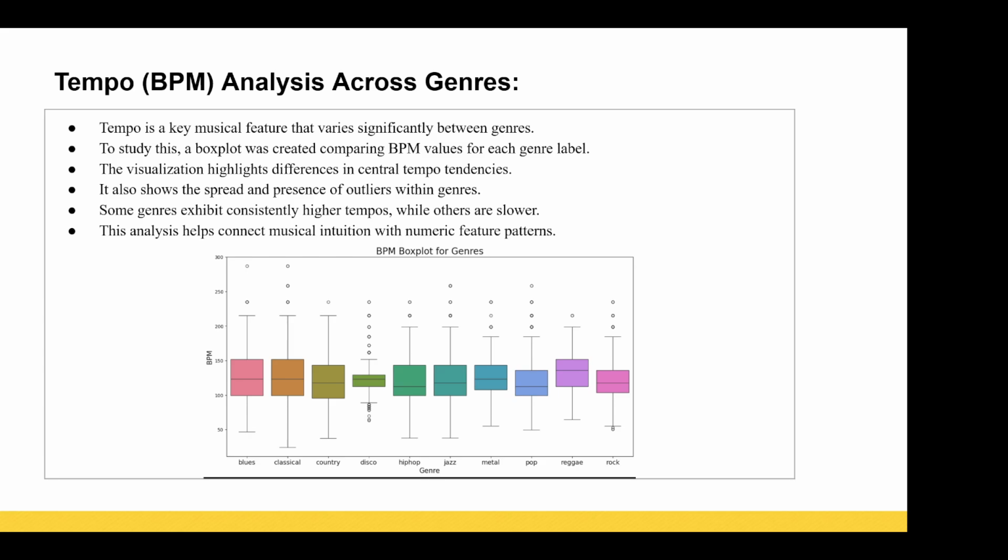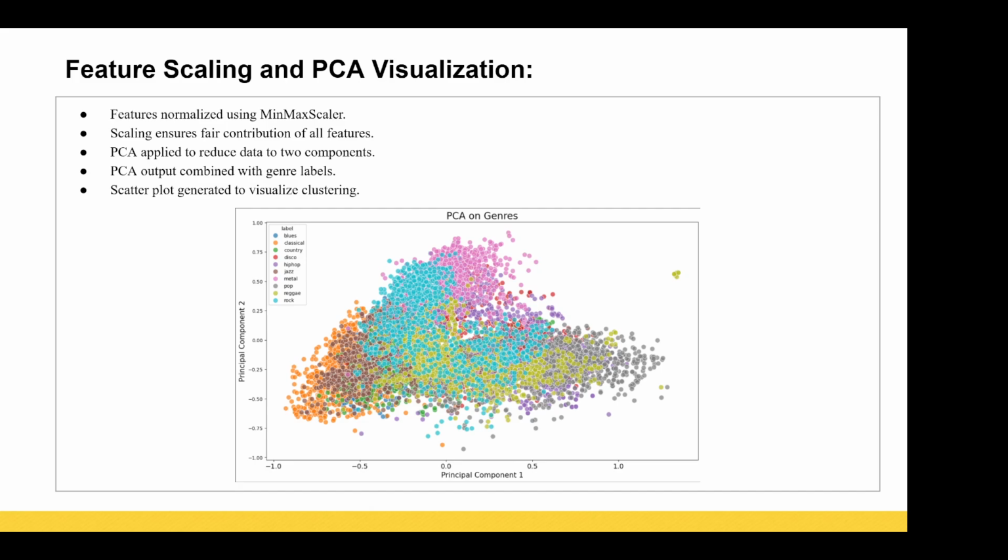The visualization highlights differences in central tempo tendencies, and some genres exhibit consistently higher tempos while others are slower. This analysis helps connect musical intuition with numeric feature patterns.